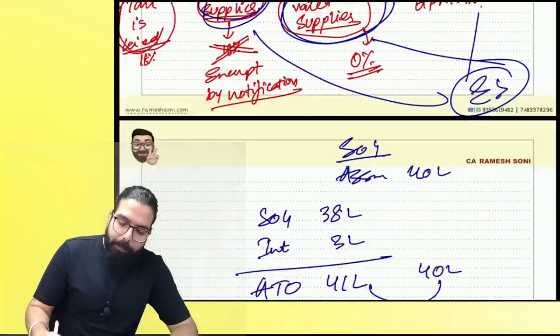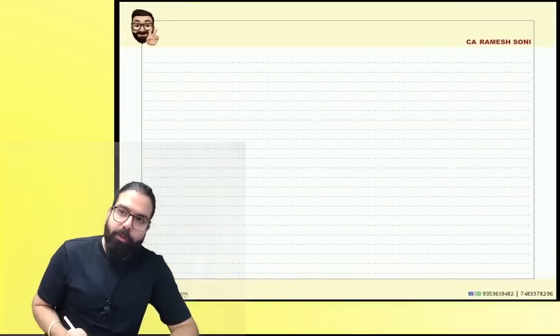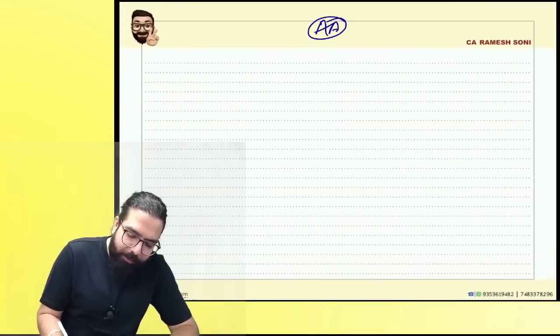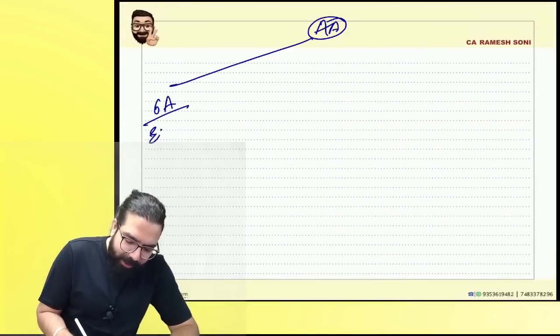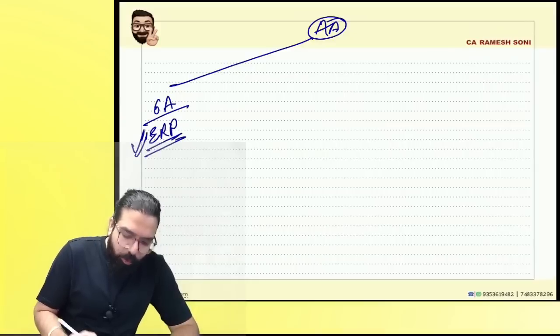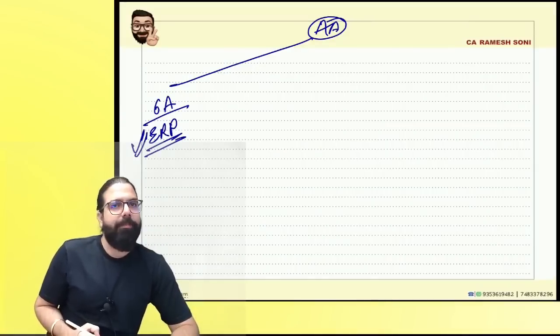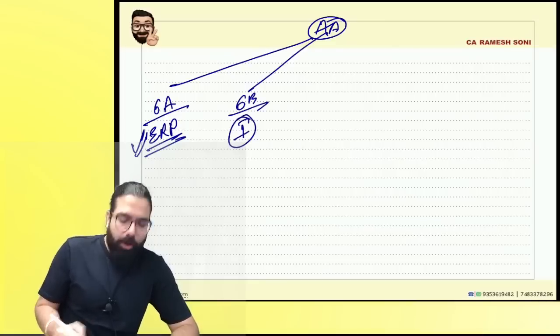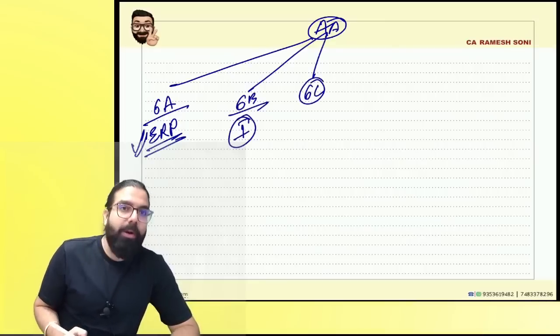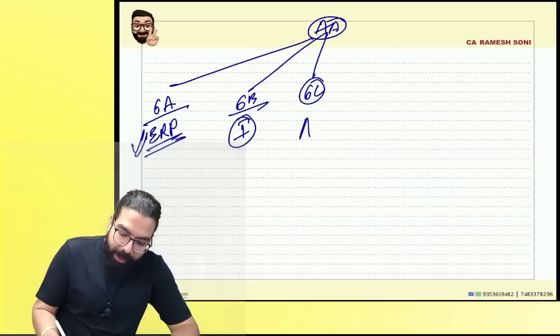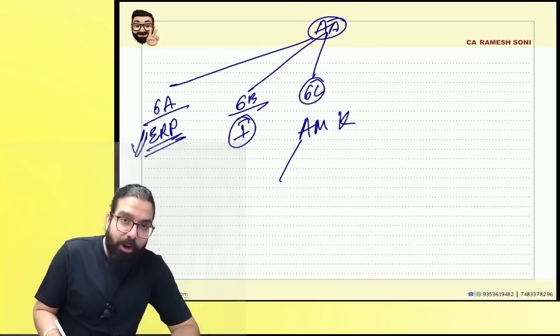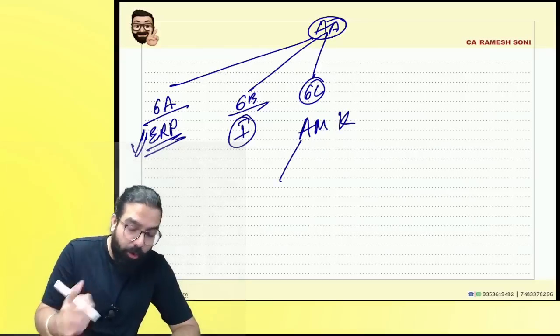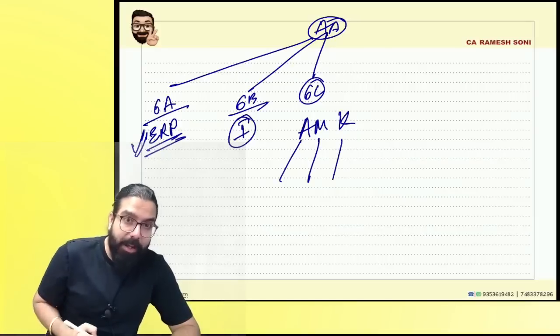So can you tell me who are the people required to do Aadhaar authentication over here? Number 1, 6A: existing registered persons will have to do Aadhaar authentication from a date to be notified. Are we clear, everyone? Then we have 6B: if you are an individual, you have to do Aadhaar authentication. We have 6C over here. What is 6C telling, everyone? AMK, I am the Karta. A for authorized signatory, authorized signatories have to do it. M for managing or authorized partner, K for Karta.